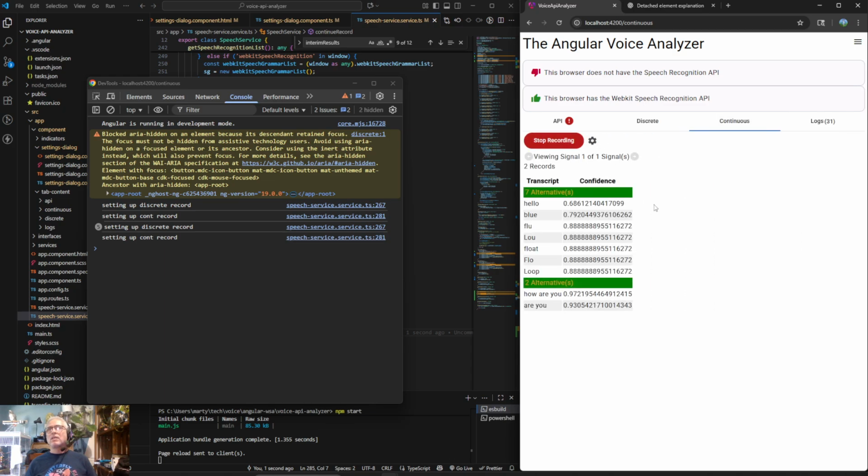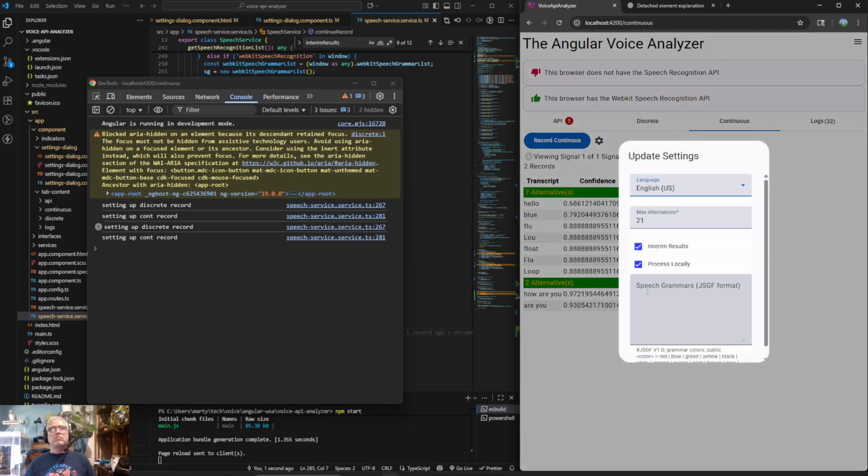Hello, how are you? Yeah. So basically turning process locally on just breaks it. Just makes it where I guess it attempts to process locally, but it doesn't have anything local. Who knows? Maybe that's something that I don't have installed on my computer. That would be another interesting thing to dig into with ChatGPT.